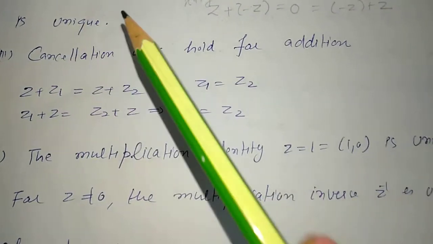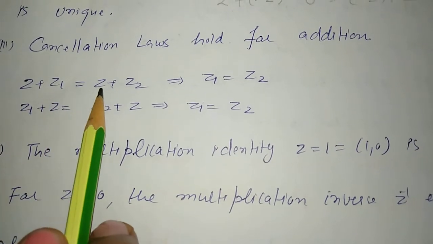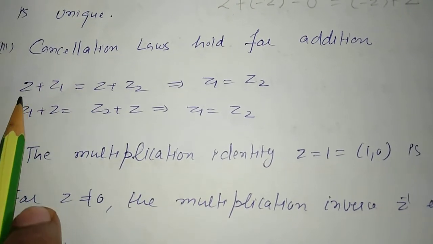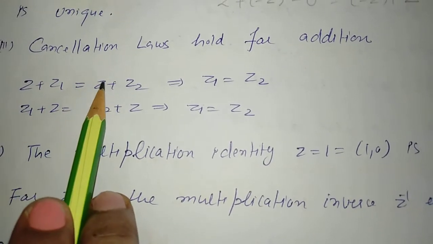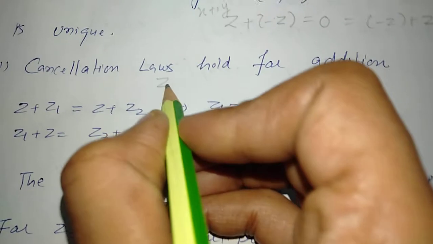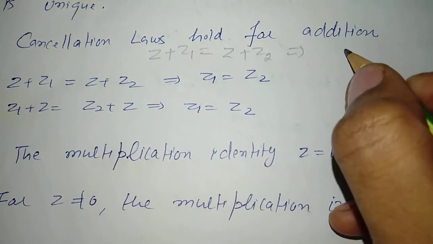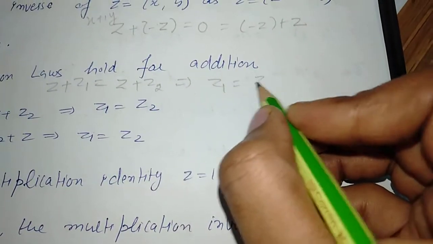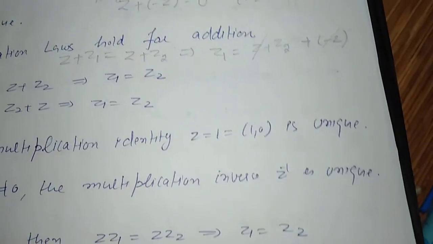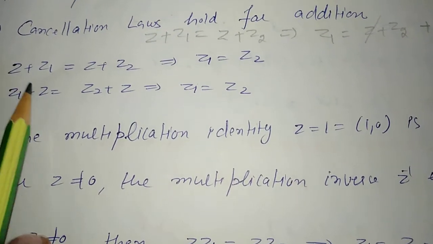The next property is the cancellation laws for addition. The cancellation law for addition is that if we have z plus z1 is z plus z2, we may cancel z. We are able to cancel z because of the additive inverse property, because we can write this expression as z plus z1 is equal to z plus z2, which will imply that z1 can be written as z plus z2 plus minus z, and minus z can be cancelled out, so we will have z1 equal to z2.